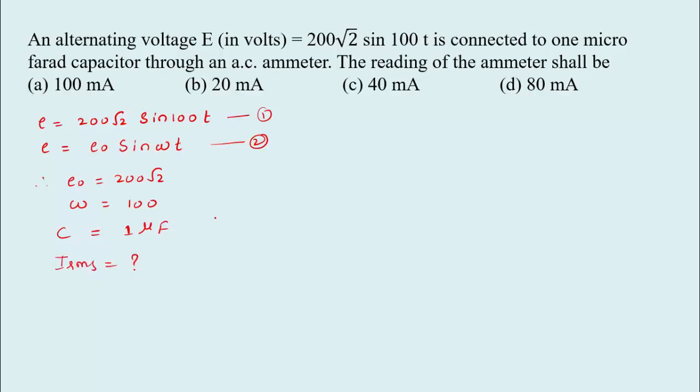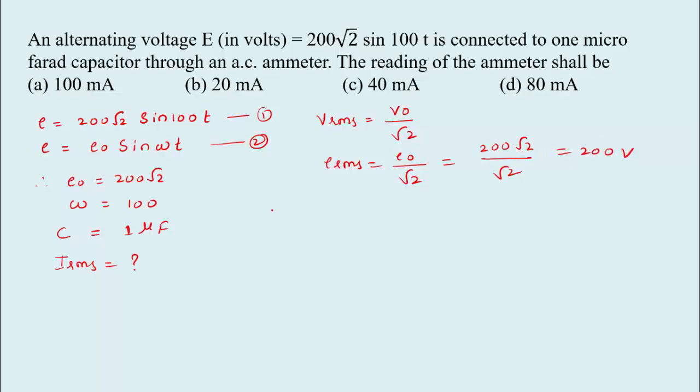So we have the equation, VRMS equal to, we can take the relation V naught divided by root 2, or we can write ERMS equal to E naught divided by root 2. So E naught is given, 200 root 2 divided by root 2. So root 2 will get cancelled. So we can get 200 volt. This is the value of VRMS, or you can write ERMS.